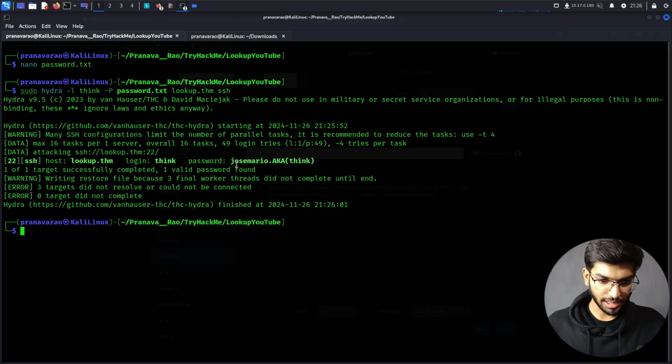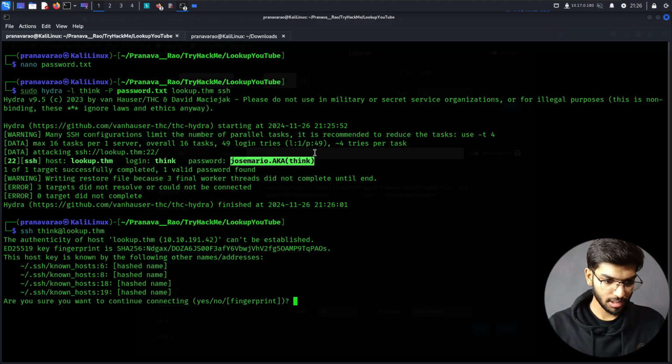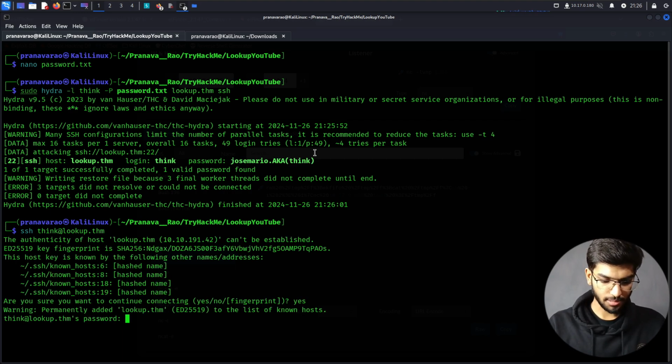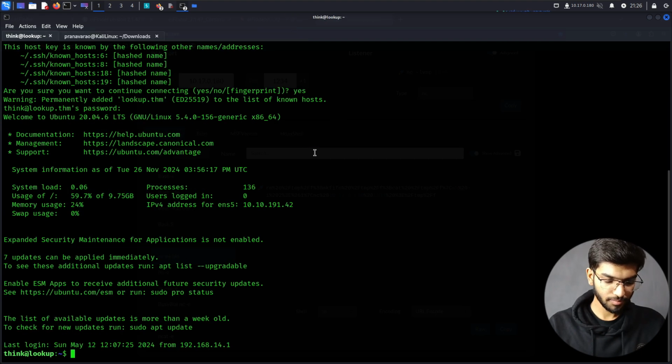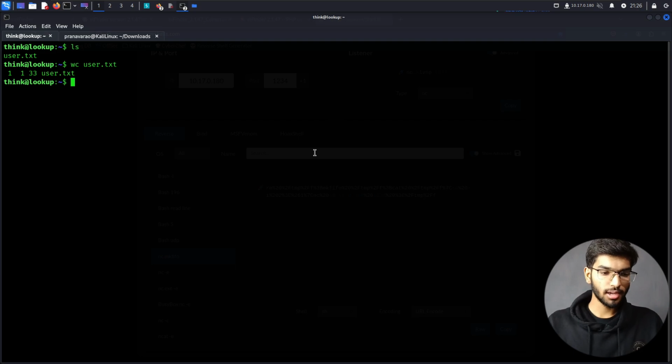So now let's log in with SSH. Copy the password. So ssh think at lookup.thm. Yes, then password. And we're logged in as the think user. That's nice. So clear. Now if I look at the files that are present, I see I have the users.txt file. Again, I'm not going to be disclosing the flag here. It has 33 characters in it. You can go through it.